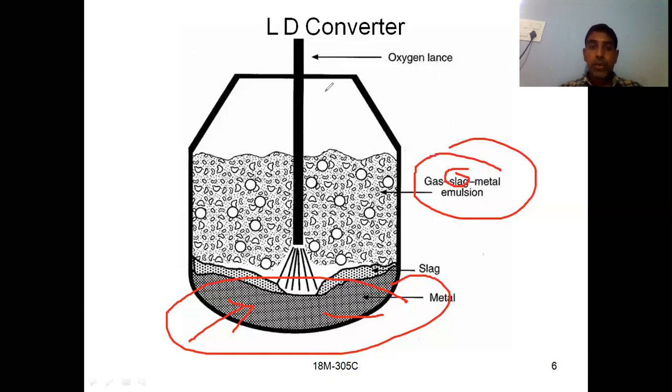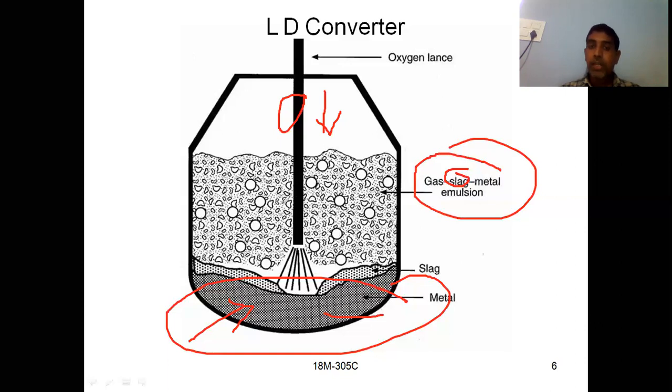In this way we are sending the oxygen, and this black one is the water cooled lance, which is used for supply of a jet of oxygen into the molten metal. So these things you have to remember. This one is the vessel, a closed bottom vessel, and here the black one is the water cooled lance, which is used to supply the jet of oxygen into the molten metal.